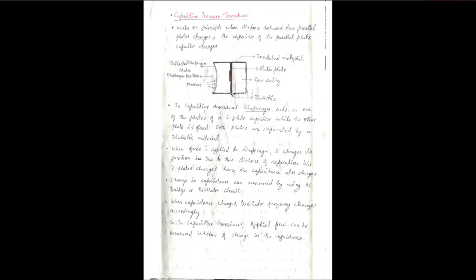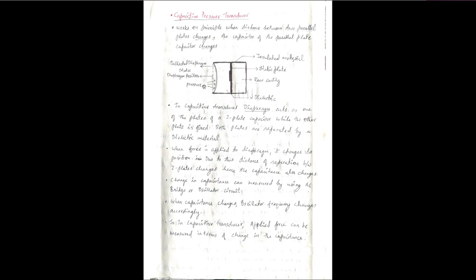Here you can see the distance between the two parallel plates changes. As the distance changes, it affects the capacitance of these parallel plates. So whenever pressure is applied here, deflection happens in the diaphragm, the distance between the two parallel plates changes, and so the capacitance changes.